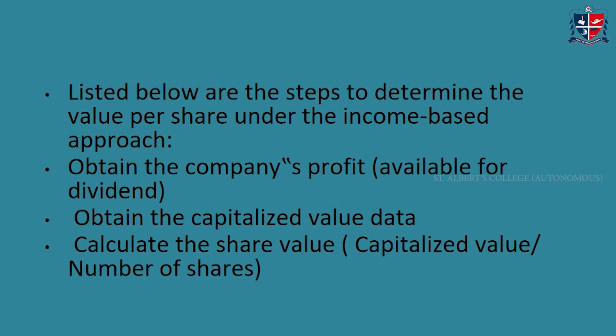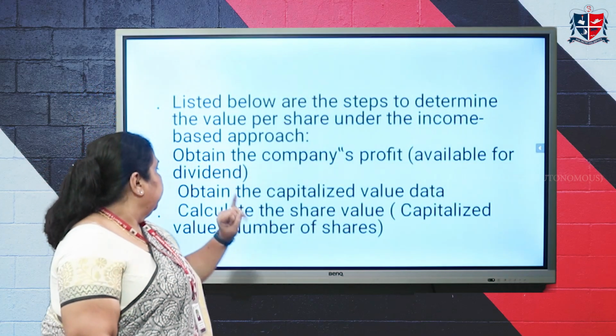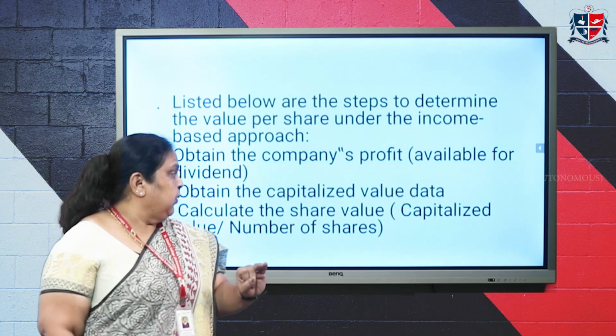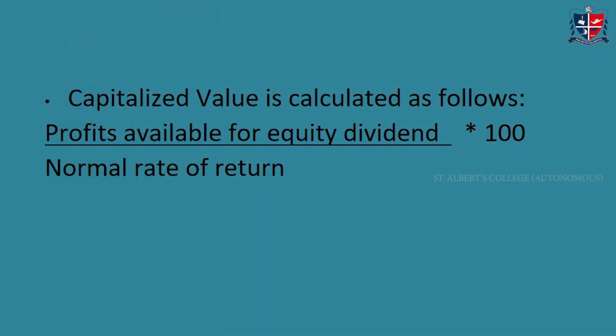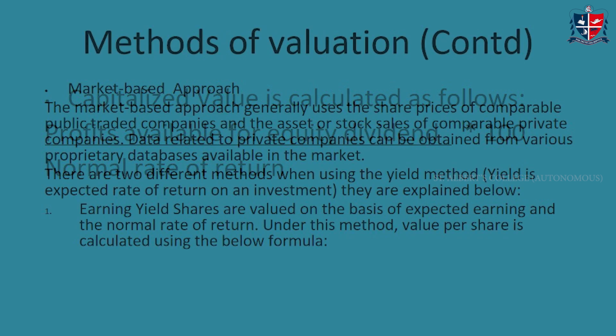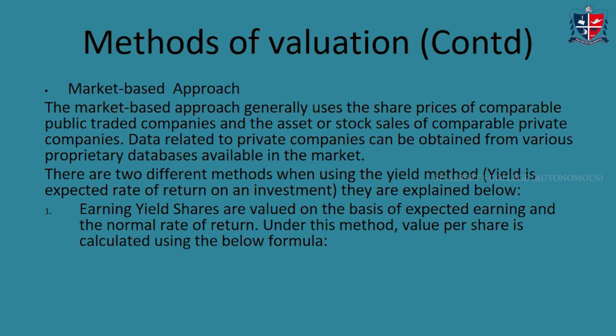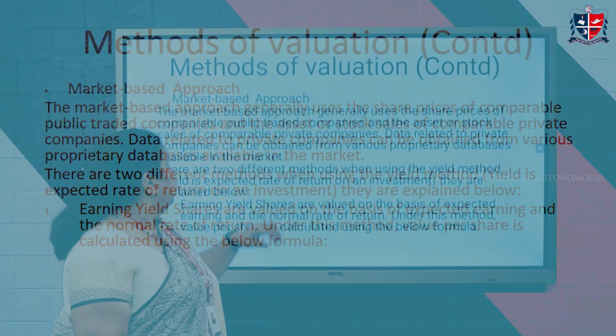One is you obtain the company's profit, obtain the capitalized value, and then calculate the share value. Now, capitalized value can be calculated as follows, that is, profit available for equity shareholders divided by normal rate of return into 100. And the next method will be the market based approach.